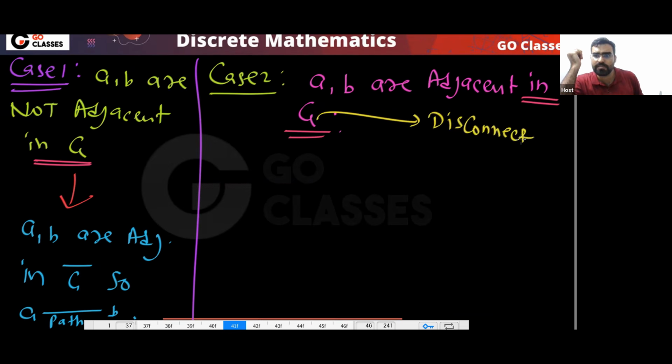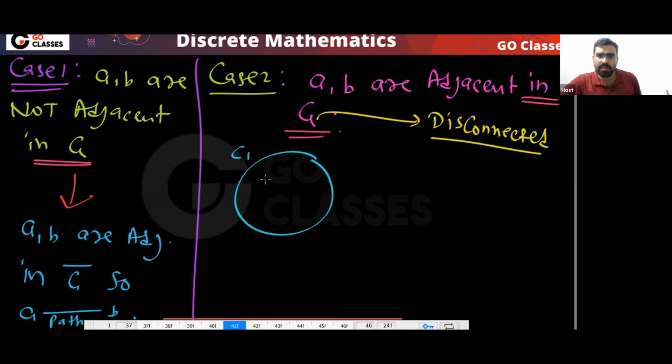And A, B are adjacent, so they are in one component, like C1. Agree? Yes or no? In G, they are in one component. And G is disconnected, so in G you have another component also. At least 2 components you have.